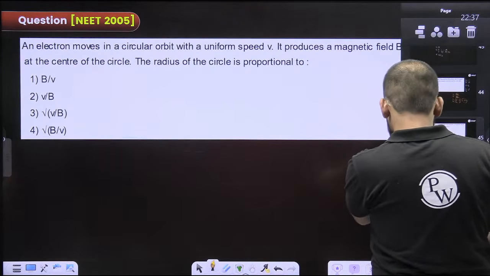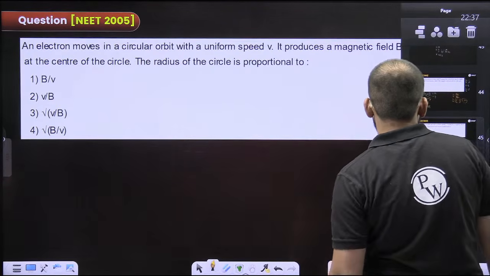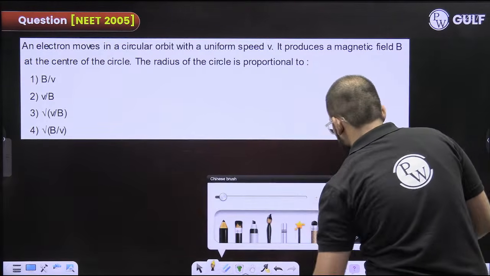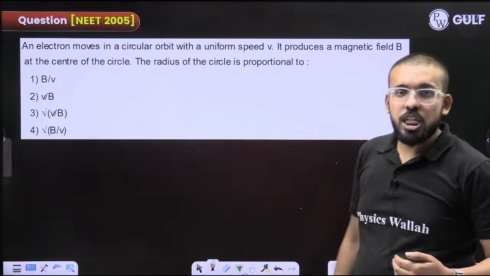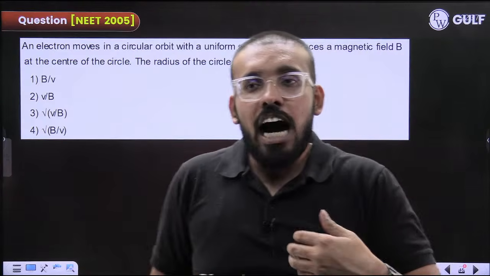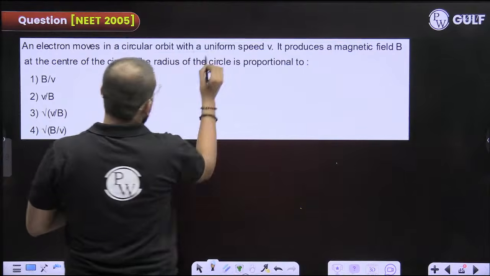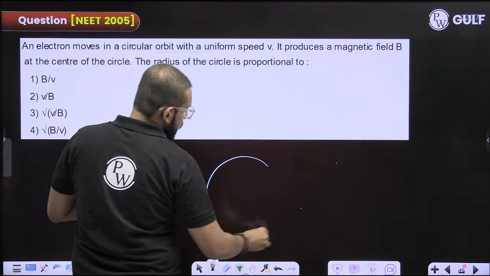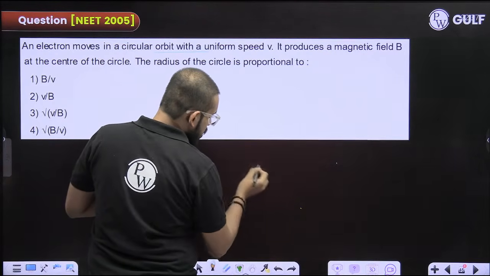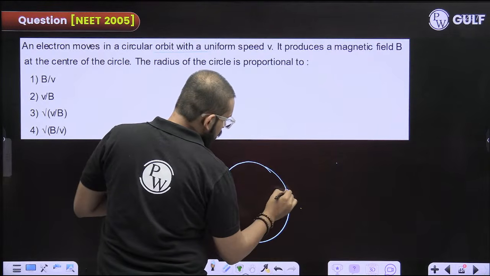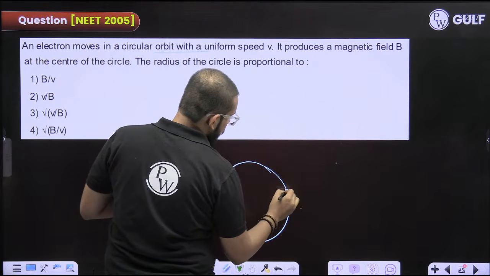Next. Okay. Now, what this question is saying, there is an electron which moves in a circular orbit with uniform speed v. Fine.